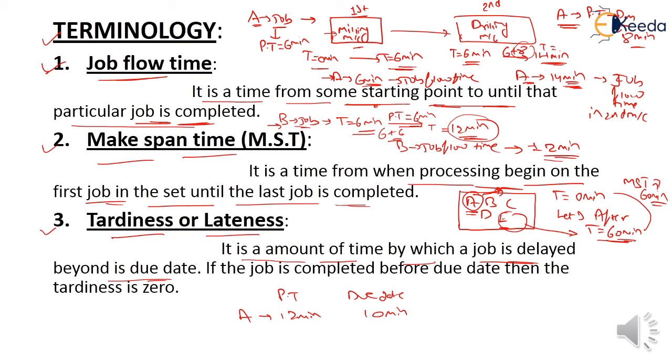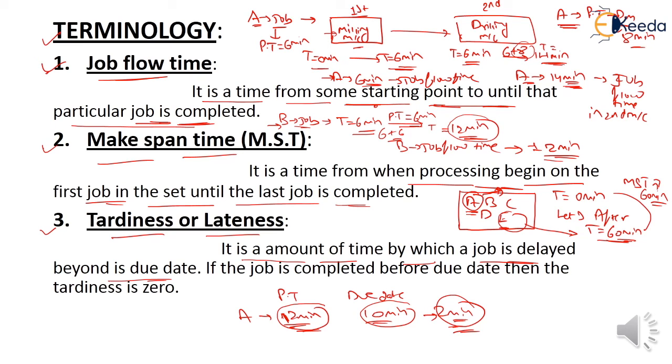So here the processing time is 12 minutes but the due date is 10 minutes. So the 2 minutes is the amount of time by which job A is delayed beyond the due date. The due date is 10 minutes but the processing time of A is 12 minutes, so job A is delayed by 2 minutes.